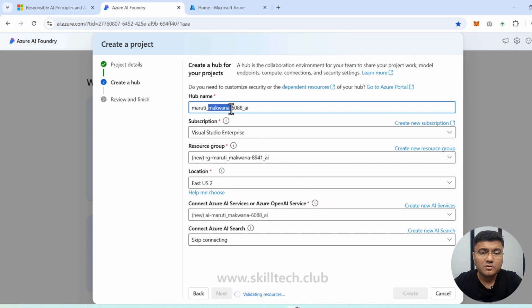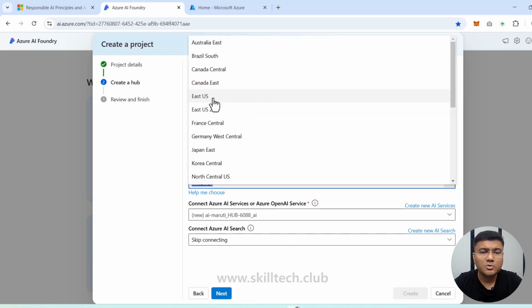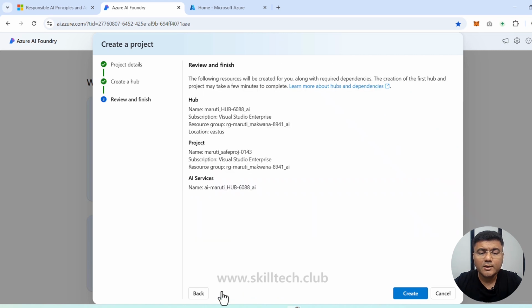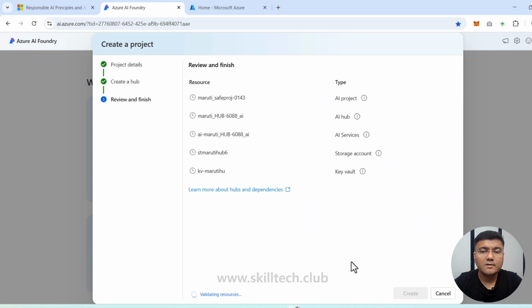The name of the hub I'm also giving something like Maruti Hub, and we will just make sure that the location for this is East US. So I want to choose East US location. Everything else is fine. AI search is not required. We'll click on next and we'll click on create. Now obviously this project creation and hub creation is going to take a few moments. So let's just wait for this and then we'll move forward.